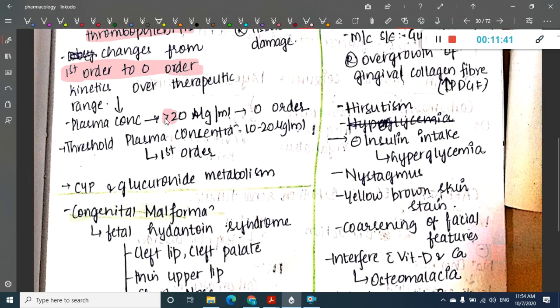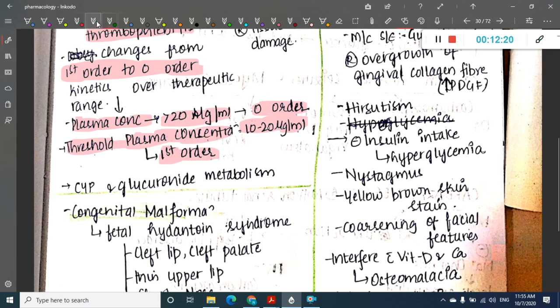At a plasma concentration of more than 20 microgram per ml, there is zero order kinetics, whereas at threshold plasma concentration of 10 to 20 microgram per ml, it will follow first order kinetics.